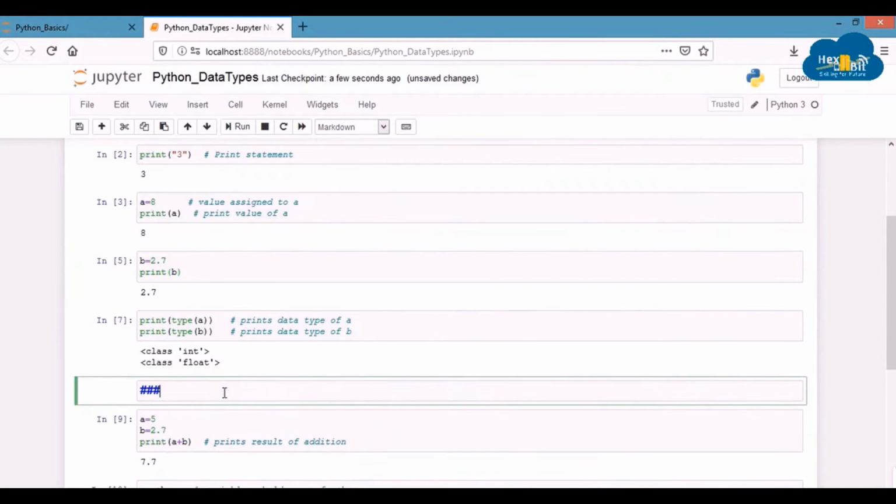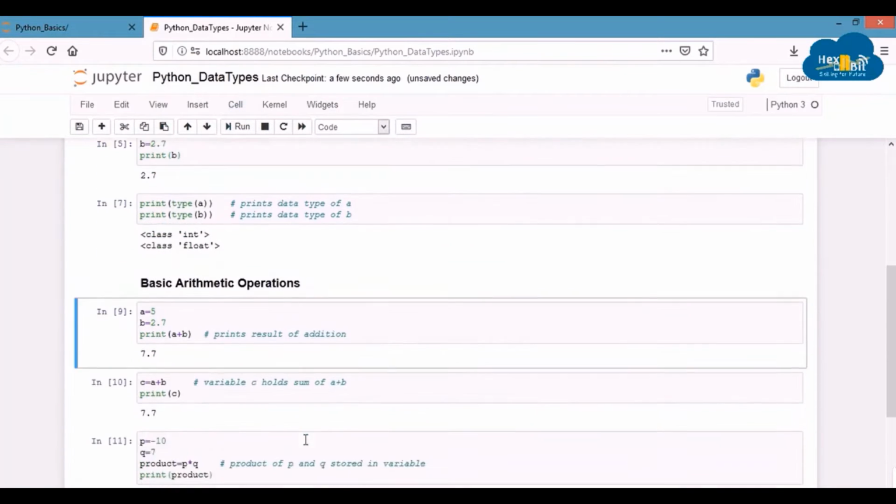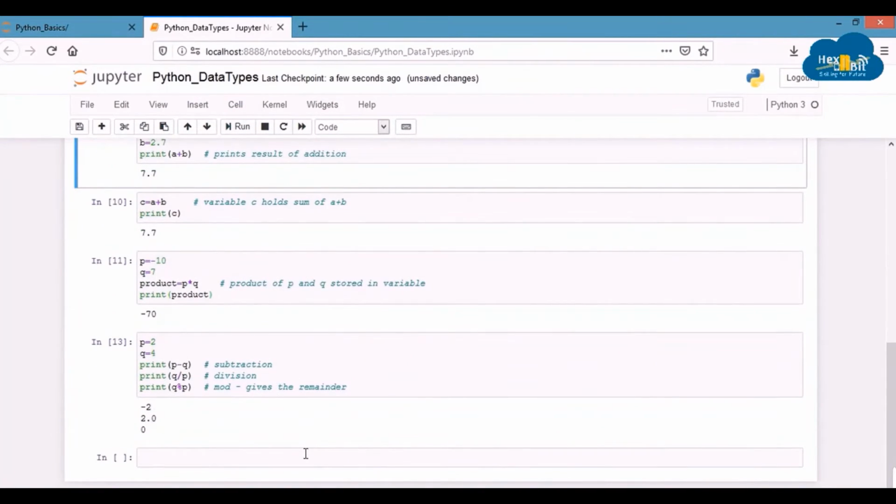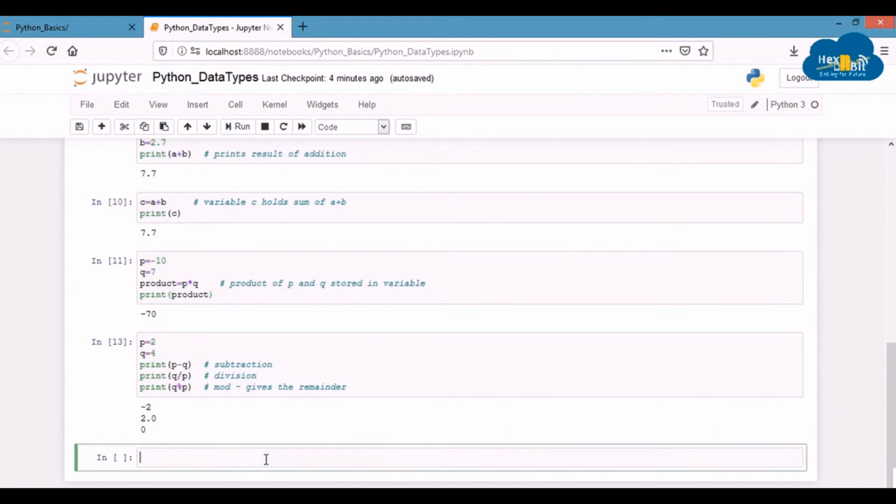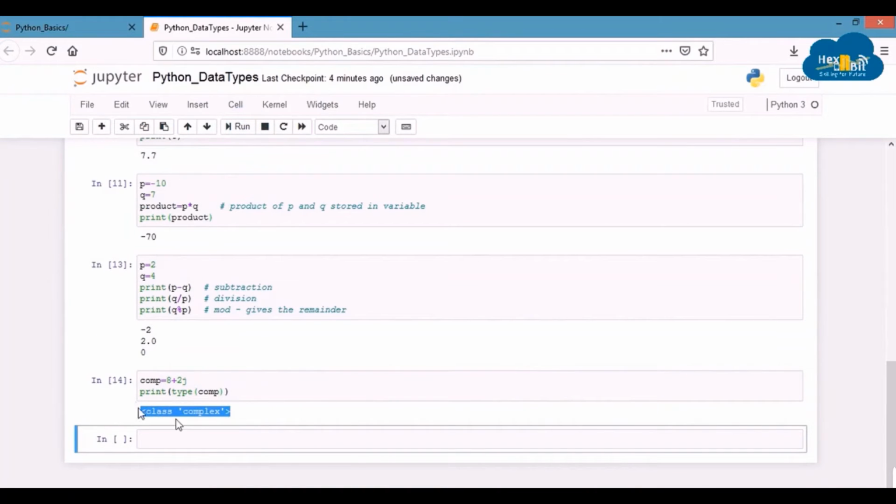Python also supports complex numbers. A complex number is a number with real and imaginary components. For example, 8 plus 2j is a complex number where 8 is the real component and 2 multiplied by j is the imaginary component. So let's assign a complex number to a variable named comp by writing comp equals 8 plus 2j. Now if you print the type of variable comp, you'll be able to see that it is of type complex.